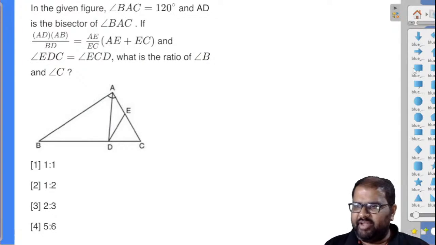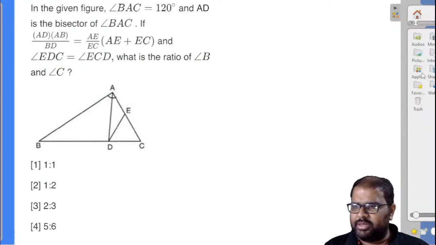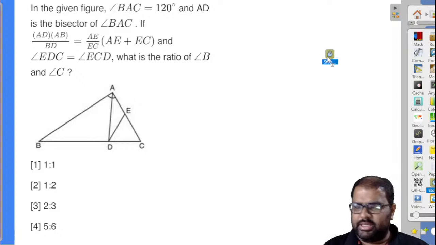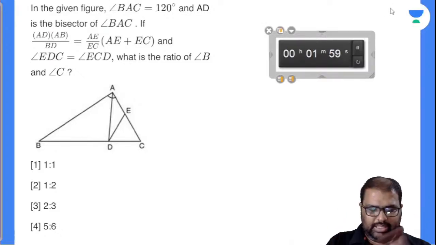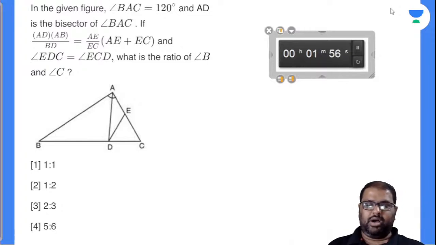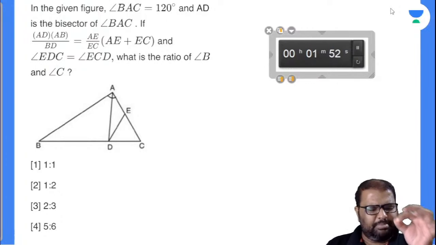This is one of my favorite questions here. This I have seen in Bodhi Prep. I took this question there. Let me know how many can answer this. 2 minutes. Those who know the properties can solve this question fatafat here, or otherwise it will take so much time. One simple property will help you to solve the entire question very easily.